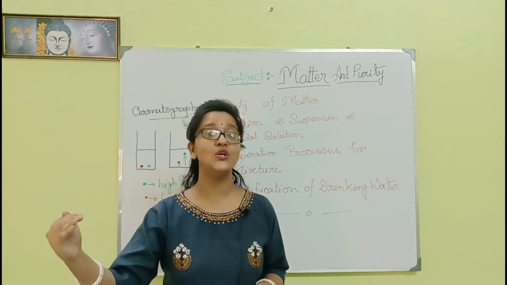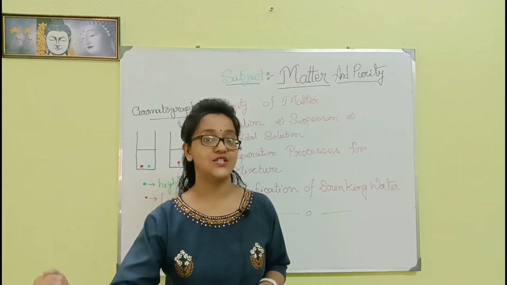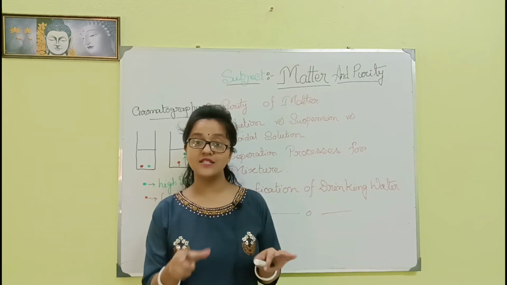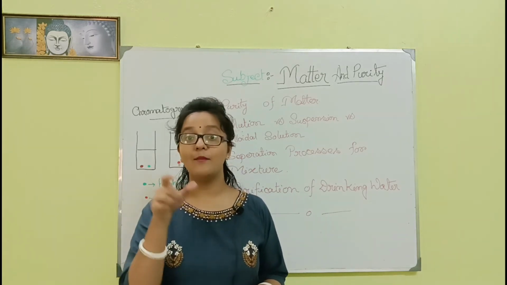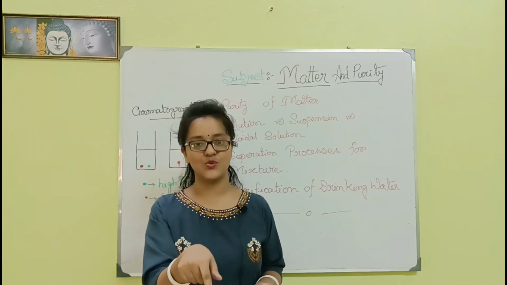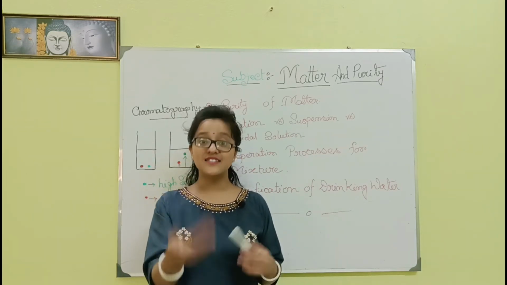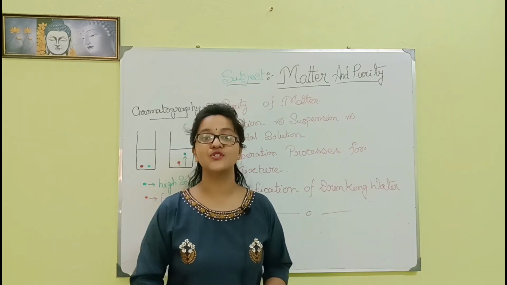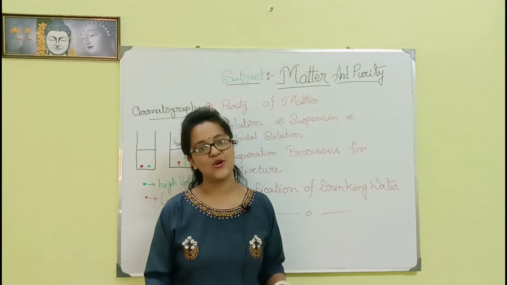No extra solute can be dissolved into the solvent. This is called a saturated solution. But in an unsaturated solution, the amount of solute present in the solvent is below the saturation level. So this is an unsaturated solution. In an unsaturated solution, an extra amount of solute can be dissolved into the solvent.